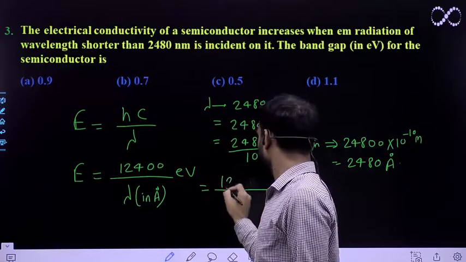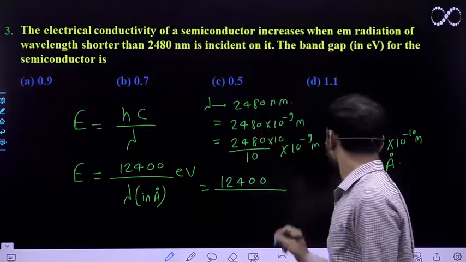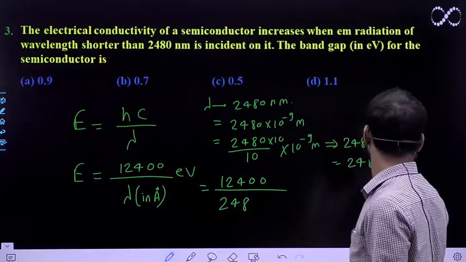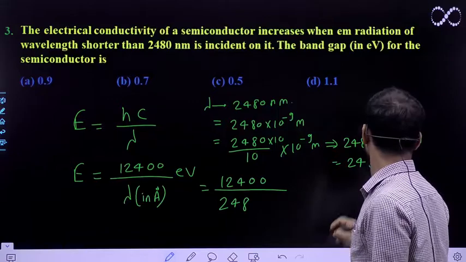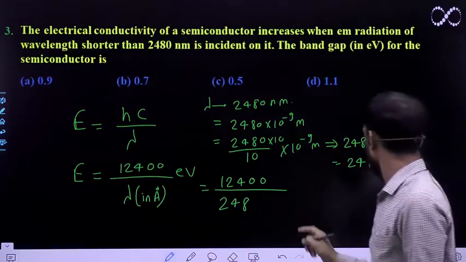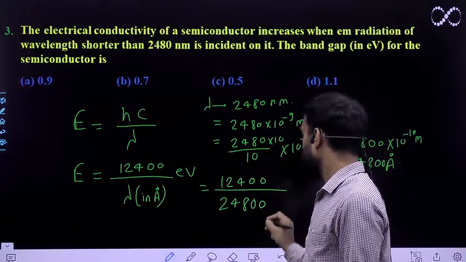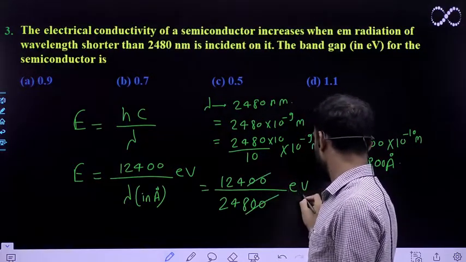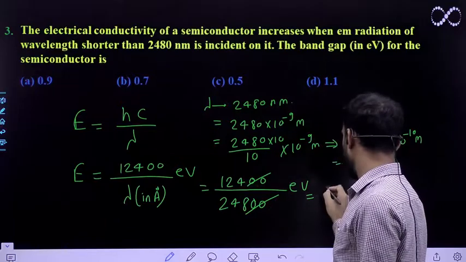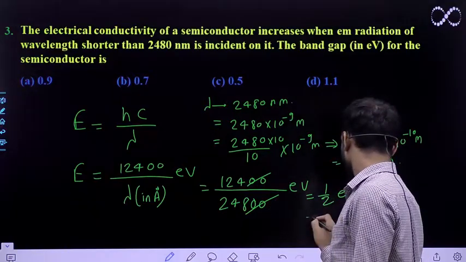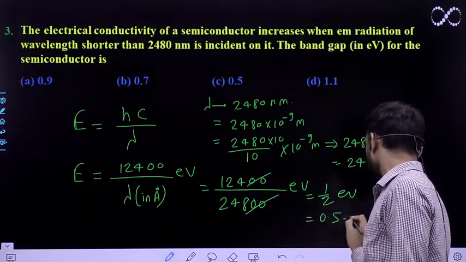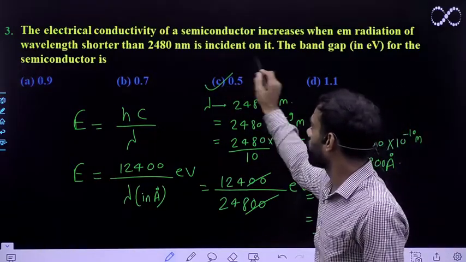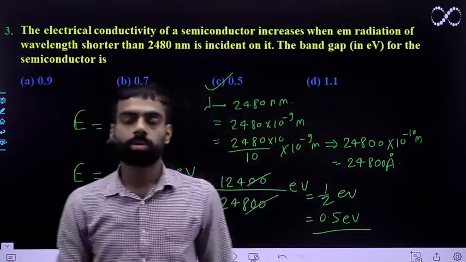All right, so I can put the value in this formula here. We will get 12400 upon 24800, electron volt. Okay, so these two will get cancelled out, and you will get 1 upon 2 electron volt. So that is nothing but 0.5 electron volt. Okay, so see which option is matching: option C. Okay students, I hope you understood this question.